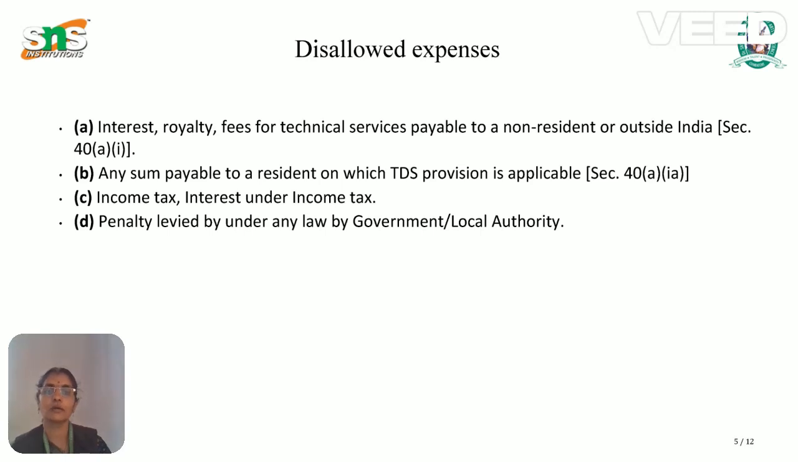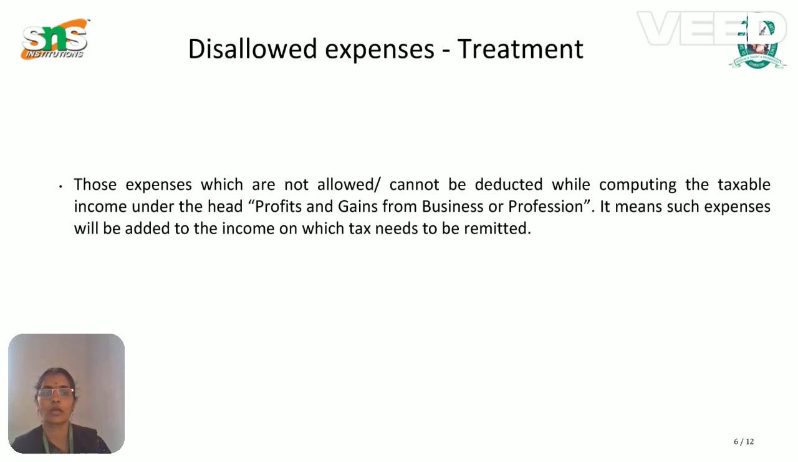Next we move to the expenses that are disallowed under income from business. A few examples. First, interest, royalty, and fees for technical services payable to a non-resident or outside India. Next, any sum payable to a resident on which TDS provisions are applicable. Third, income tax and interest under the IT provisions. Then penalty levied under any law, either by the government or a local authority.